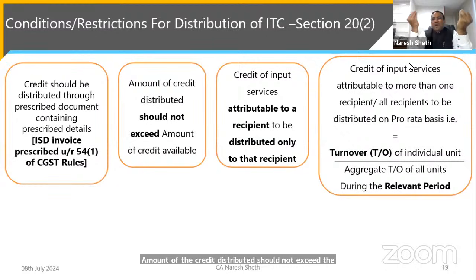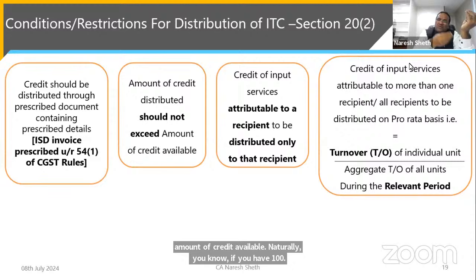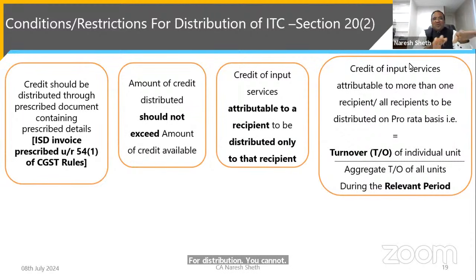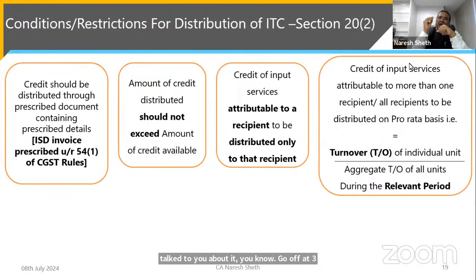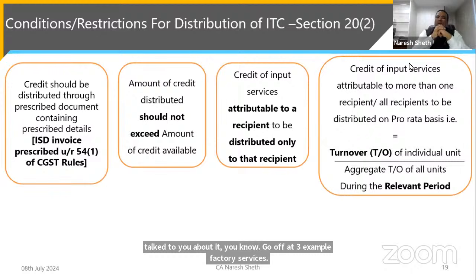Amount of the credit distributed should not exceed the amount of credit available. Naturally, if you have 100 rupees for distribution, you cannot distribute 102 rupees. So this is the condition. Again, credit of input services attributable to a recipient is to be distributed only to that recipient. I have already talked to you about that, the Goa factory example. Credit of the contract of Goa factory services has to be distributed exclusively to that Goa factory only.